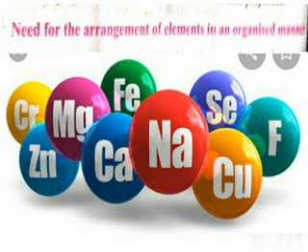Hence, chemists started to frame ways to group these elements and compounds on the basis of their physical and chemical properties.